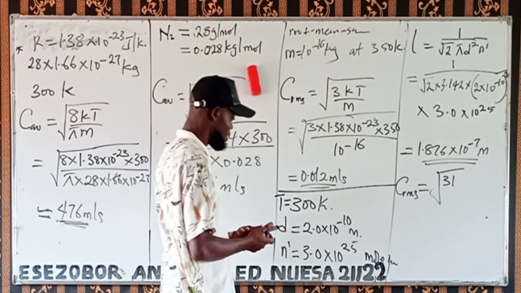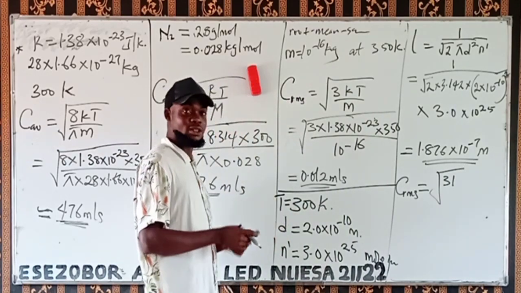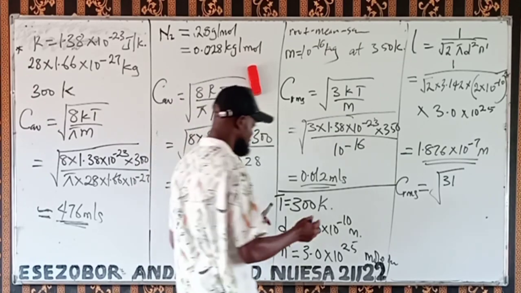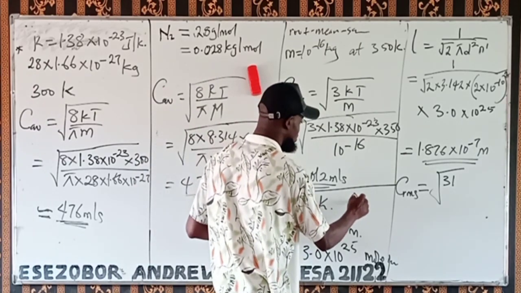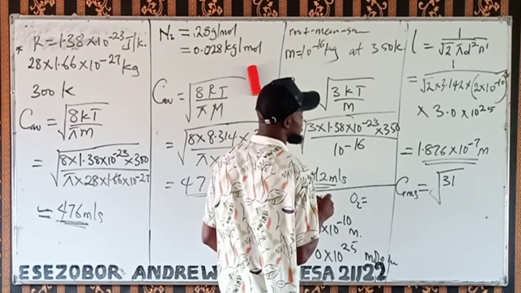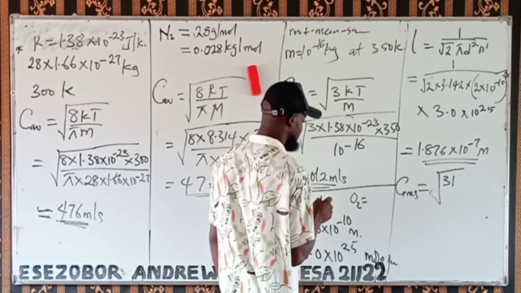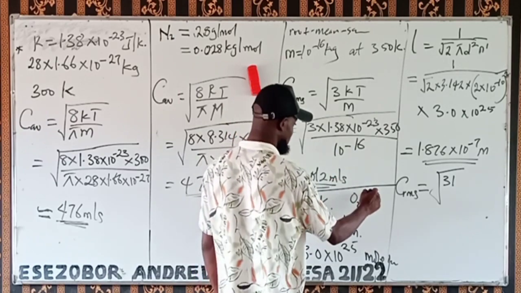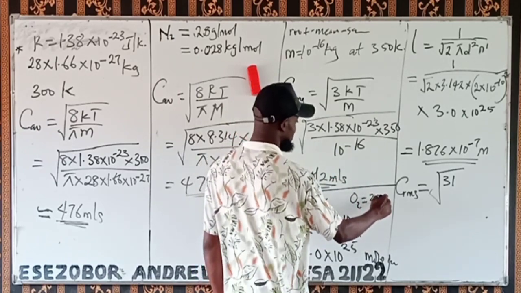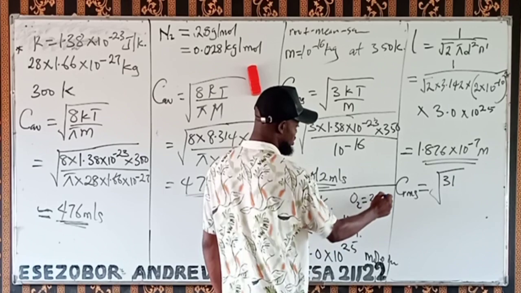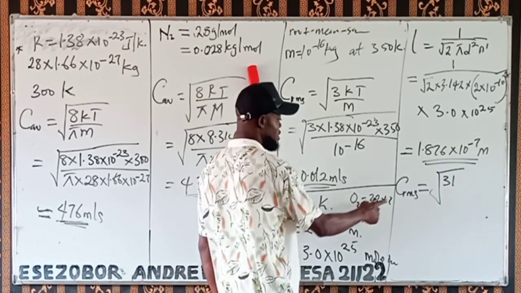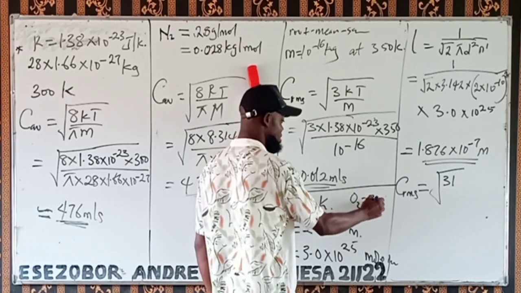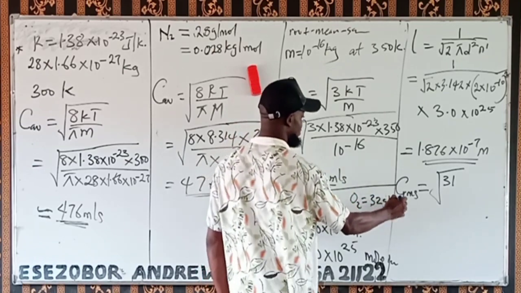There's no mass given. But we know the molar mass of oxygen gas. The molar mass of O2 is 32. Times 2 because we have two oxygen atoms. The molar mass of oxygen is 16, and 16 times 2 is 32 grams per mole.